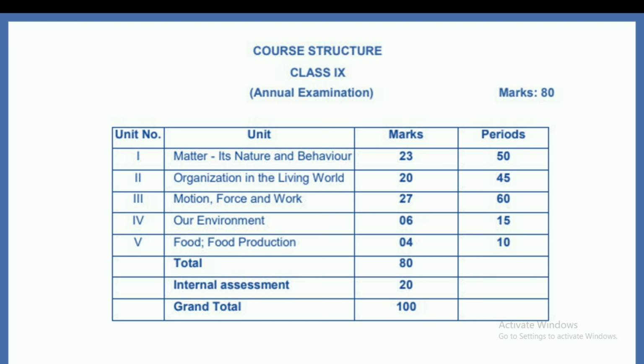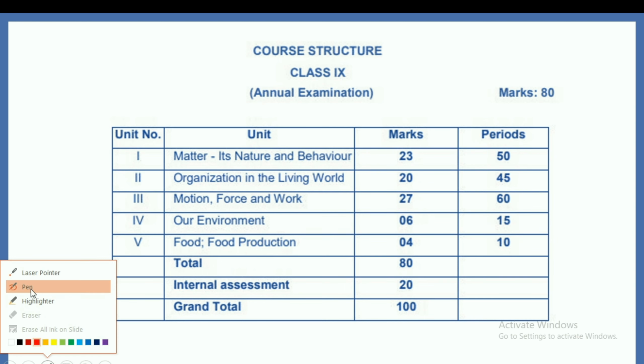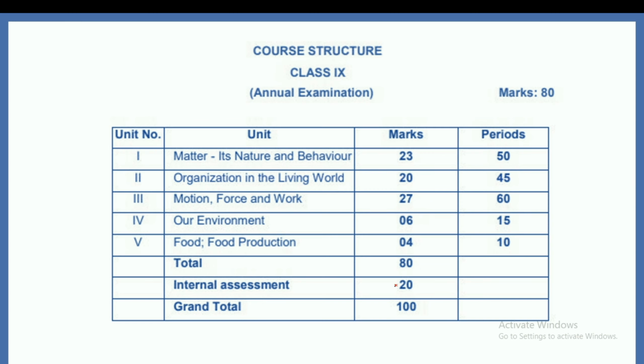So in the class 9 course structure, if we focus particularly, we can see in our class 9 syllabus the whole question paper will be of 100 marks, right? This 100 marks is divided into two parts. One is your internal assessment, that is 20 marks, and there's a theory exam, that is 80 marks, right? This 80 marks final paper will be held in your school, and it comprises different things.